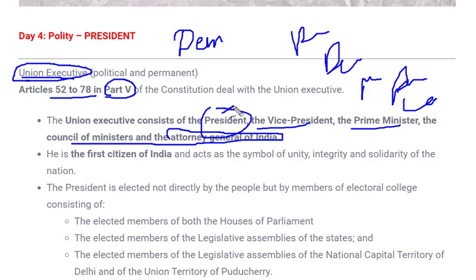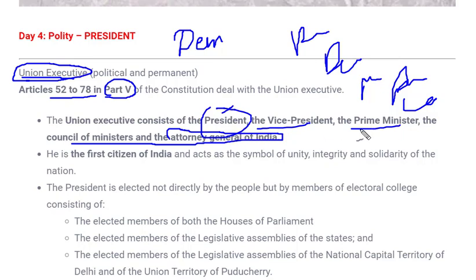As we know, the president is the first citizen of India and the formal head of the country. He has all the powers, but the prime minister holds the main power. On the assent of the president, every activity takes place in our country. The vice president is the head of Rajya Sabha, or presides over Rajya Sabha, and is responsible for everything going on in Rajya Sabha, and whenever the president is absent, the vice president plays the role of president.